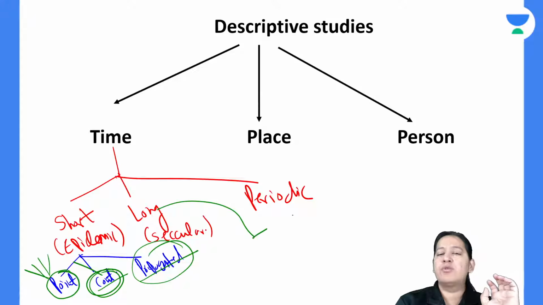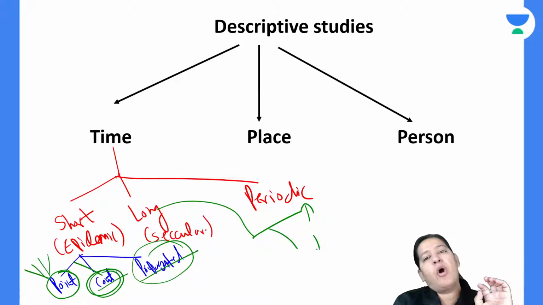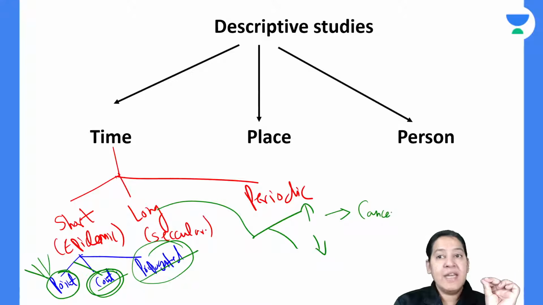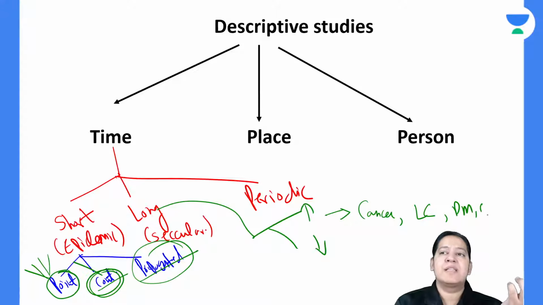Long-term fluctuations are of two types, either an increasing trend or a decreasing trend. Down the line, 10 years, 5 years, some diseases are going to increase, like cancers in India. Lung cancer is increasing. Diabetes is increasing. CVD is increasing. But some diseases are decreasing, like infectious diseases, right?